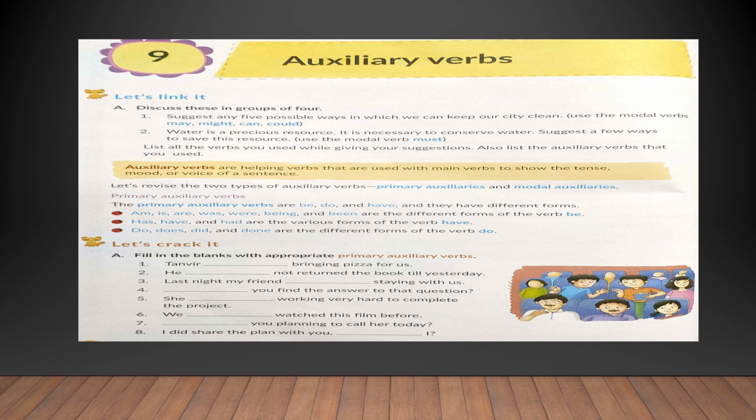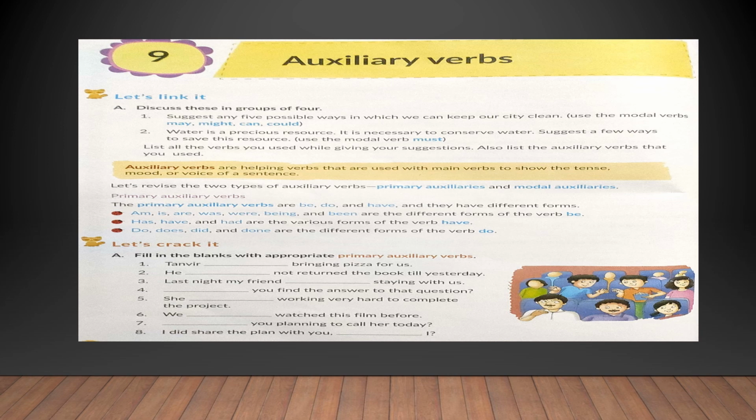Let us see what are the examples or the forms of the main helping verbs or the primary auxiliary verbs. Verbs like be, do and have in all their forms are primary auxiliary verbs. Let us see the different forms of be, do and have. Am, is, are, was, were, being and been are the different forms of the verb be. The different forms of the verb have are has, have and had. The different forms of the verb do are do, does, did and done.